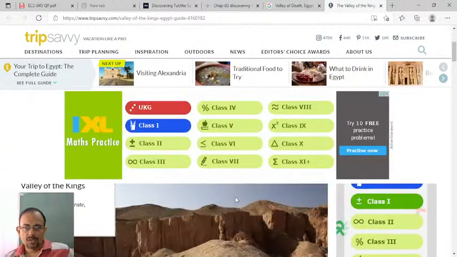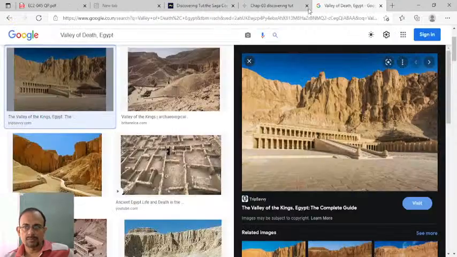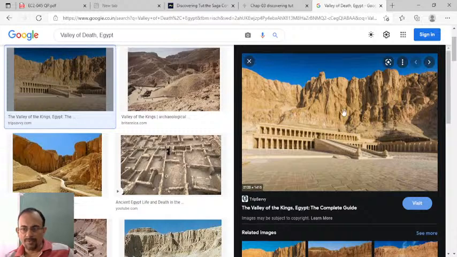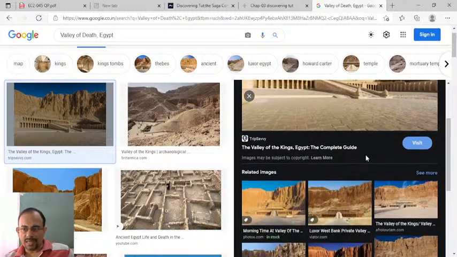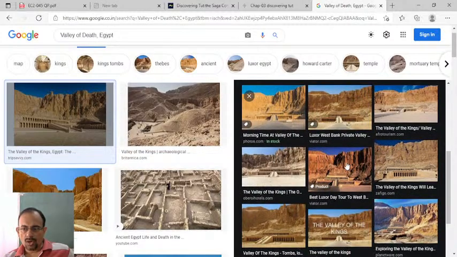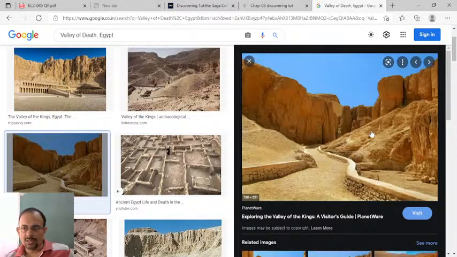So it's called Valley of Death. All the kings were given burial after their death. That is why it is called Valley of Death. You might have seen it.